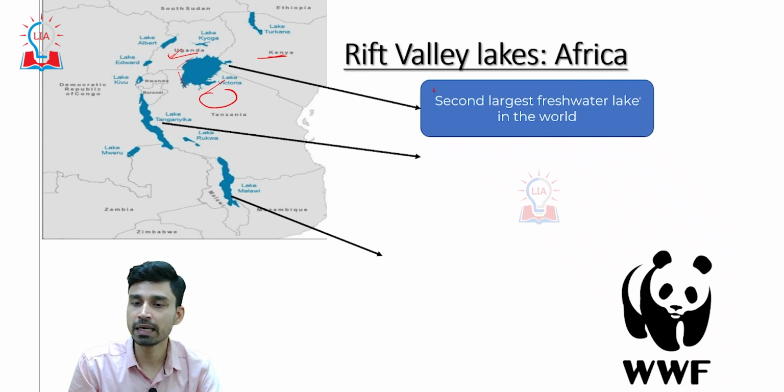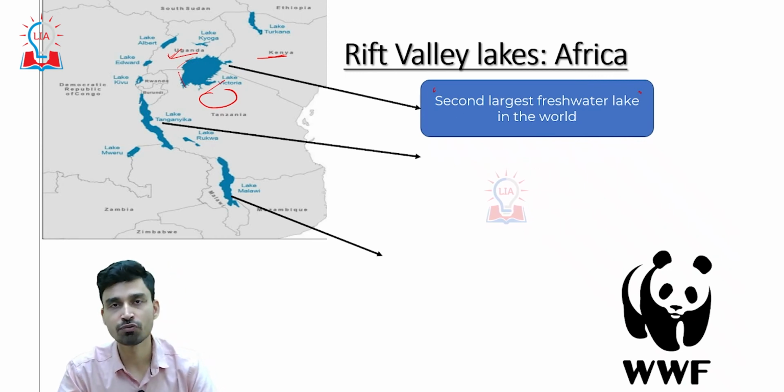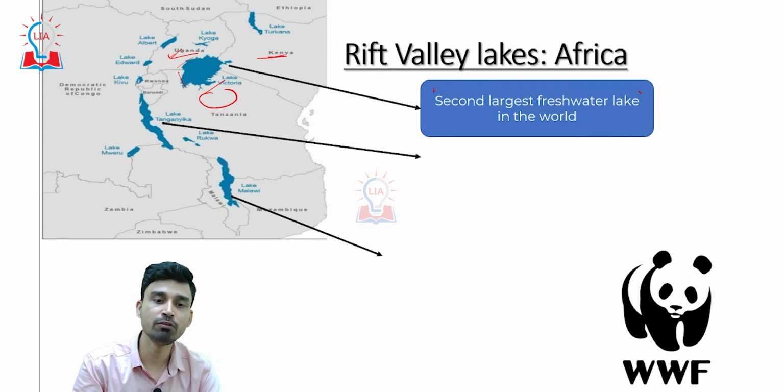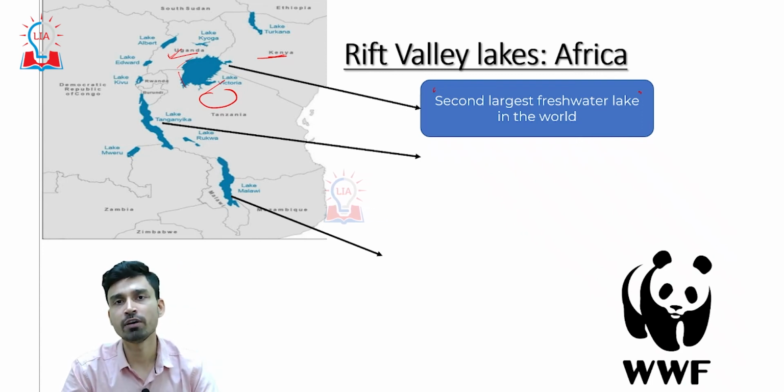Also, Lake Victoria is the second largest freshwater lake in the world and is the largest freshwater lake in the whole African continent. Not only that, Lake Victoria is also believed to be the region from where the White Nile originates, which joins the Blue Nile and makes up the longest river of the world, the Nile River, that drains near Alexandria into the Mediterranean Sea.